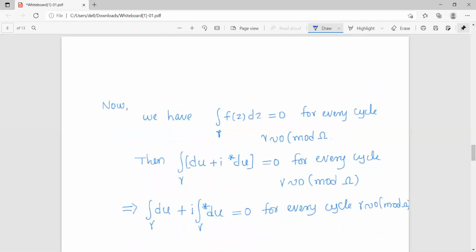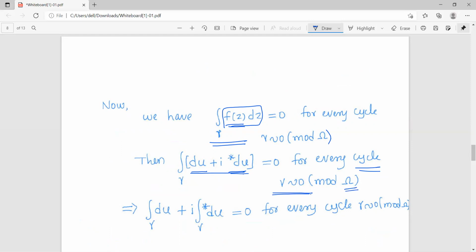Okay. So now we have that the integral of f of z dz is 0 for every cycle homologous to 0 with respect to omega. Now substitute the value of f of z dz. We simplified this differential expression to be du plus i into star du. So the integral of this expression will be equal to 0 for every cycle homologous to 0 with respect to omega.